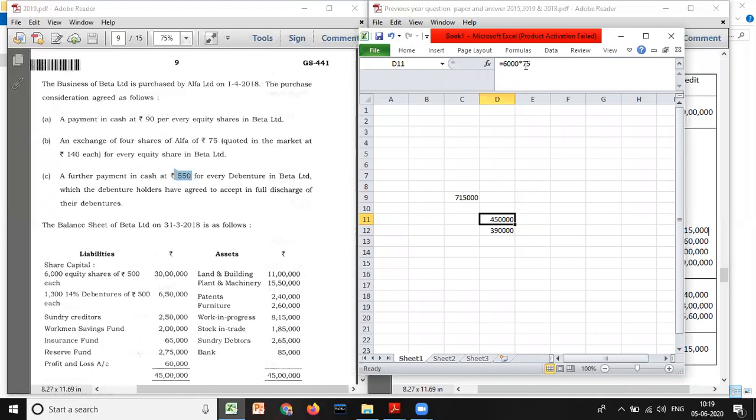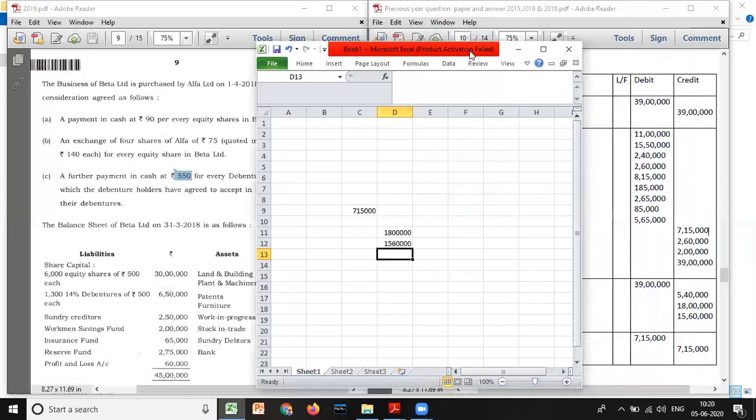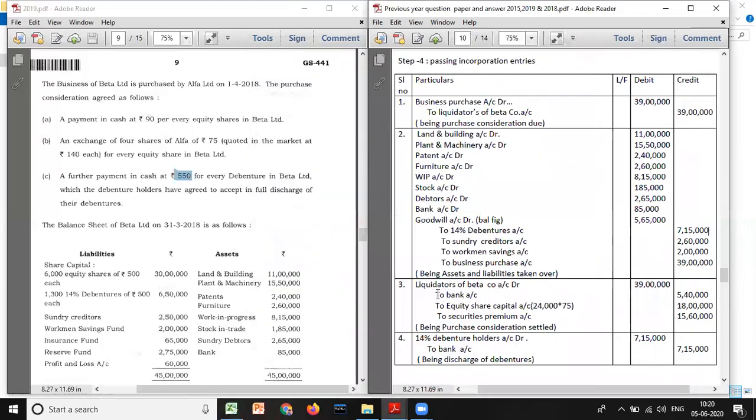No, actually they are issuing 4 shares, right? So what you need to do is multiply into 4. For every 1 share, they are issuing 4 shares. So look at here, this is how we have to take. Cash 5,40,000, 18 lakh equity share capital, and 15 lakh 60,000 securities premium account. Liquidators of Beta Limited debit 39 lakh to bank account 5 lakh 40,000, to equity shares 18 lakh, to securities premium account 15 lakh 60,000. Being purchase consideration due.